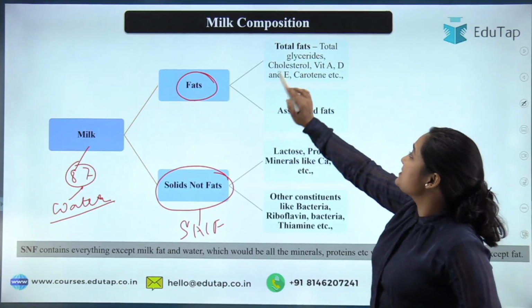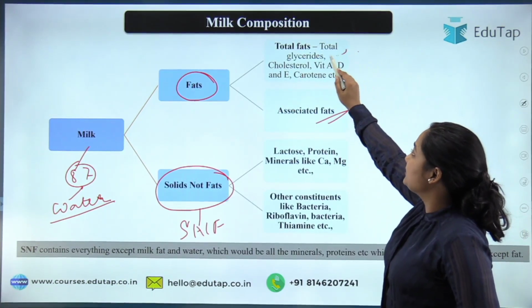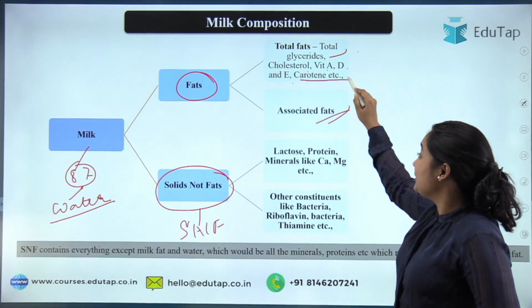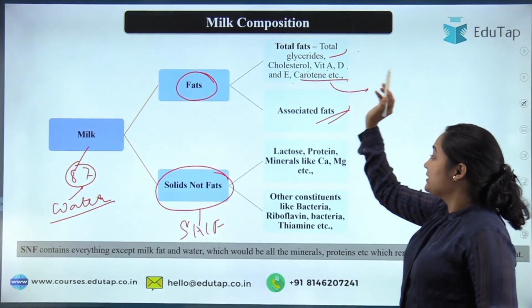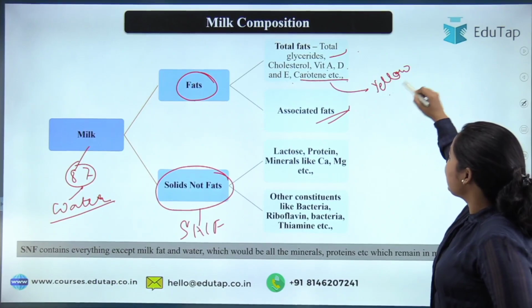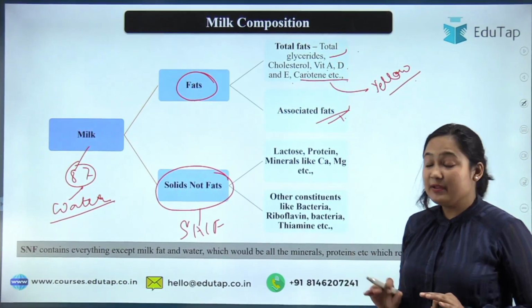The fat is of two types, that is associated fat and total fat. So total fat includes your triglycerides, cholesterol, vitamin A, vitamin D, vitamin E, carotene. Also the carotene that is present in cow milk gives it the yellow color. So that is something you should know. Then the other kinds of fat besides these are also present in the milk.